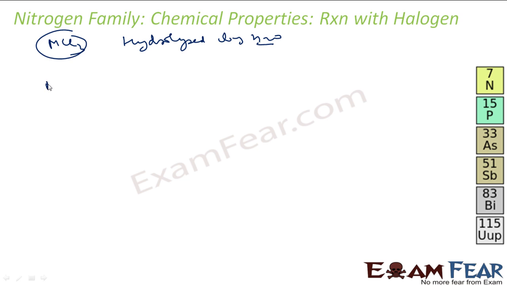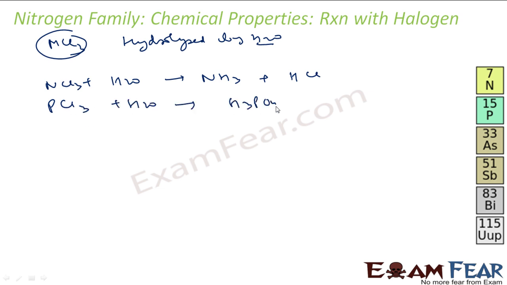For example, NCl3, nitrogen trichloride, reacts with water to form ammonia and HCl. Similarly, PCl3 reacts with water to form H3PO3 and HCl. AsCl3 also reacts with water to form H3AsO3 and HCl.